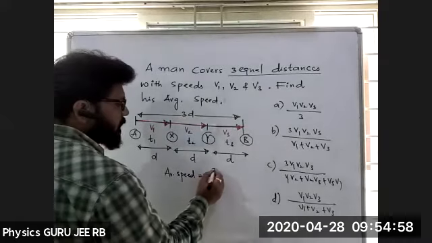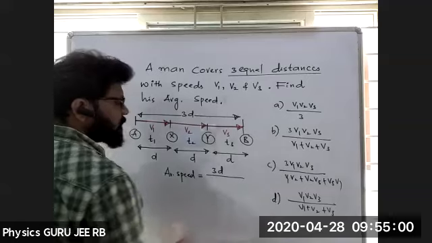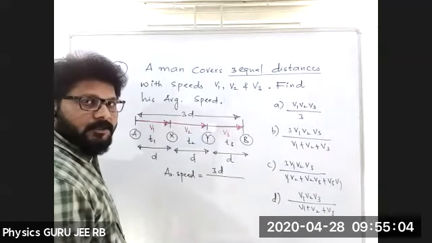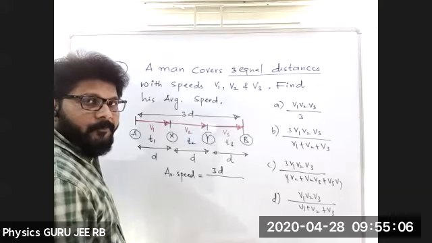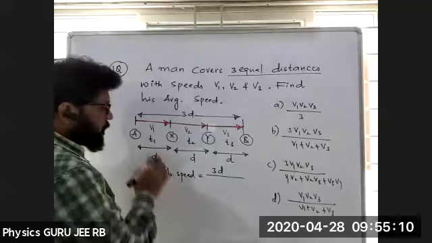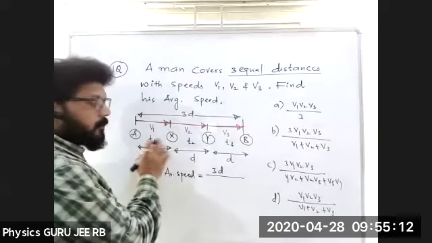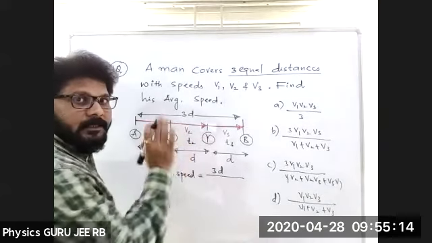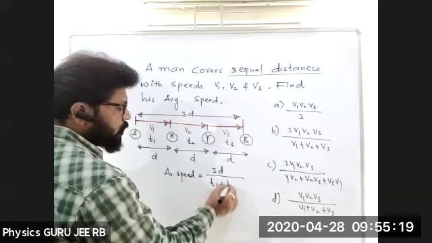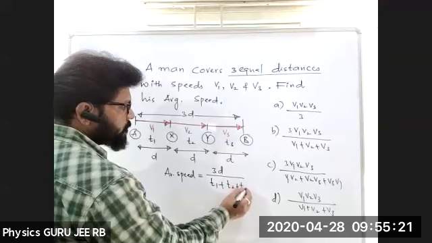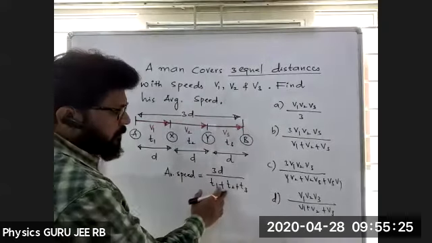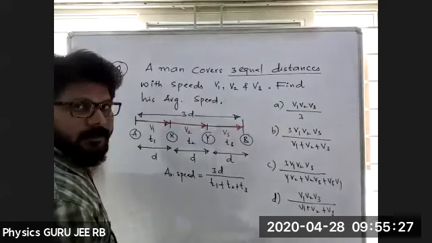Can you tell me what is the total time? T1 plus T2 plus T3. Very good. So average speed is 3D divided by T1 plus T2 plus T3.